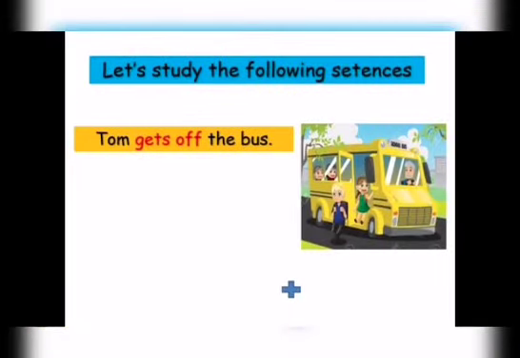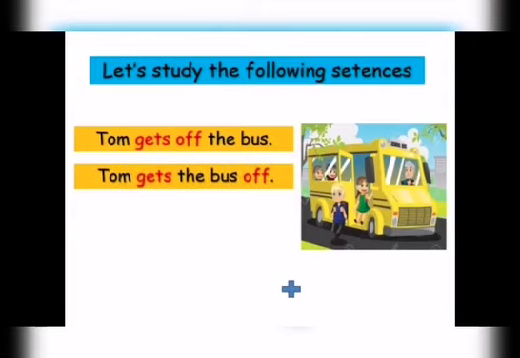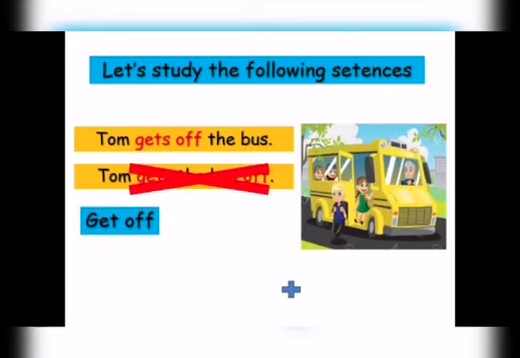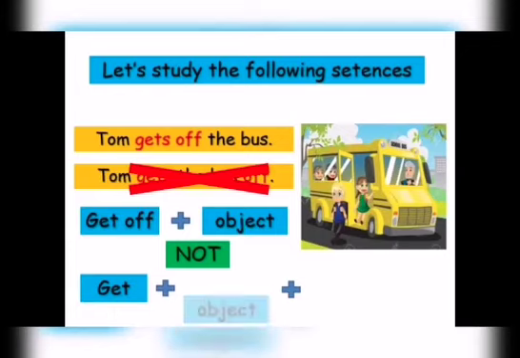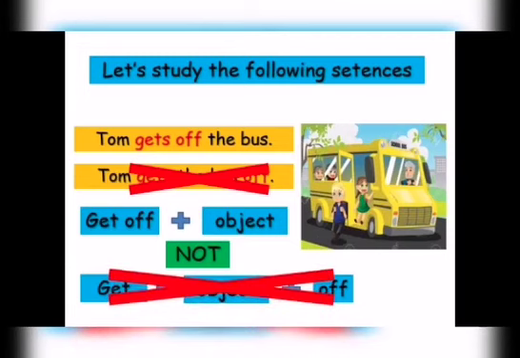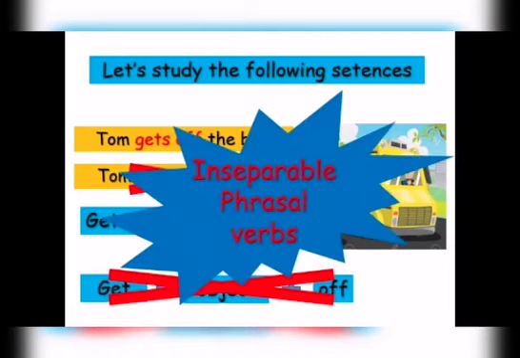Let's study the following sentences. Tom gets off the bus. Tom gets the bus off. What's the difference? The second one is incorrect. We will see why. The verb is get off plus object, but we cannot separate get from off. We cannot say Tom gets the bus off. The second form is incorrect. These are called inseparable phrasal verbs. It means we cannot separate them.